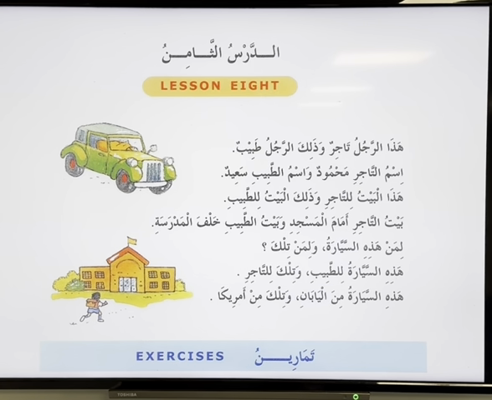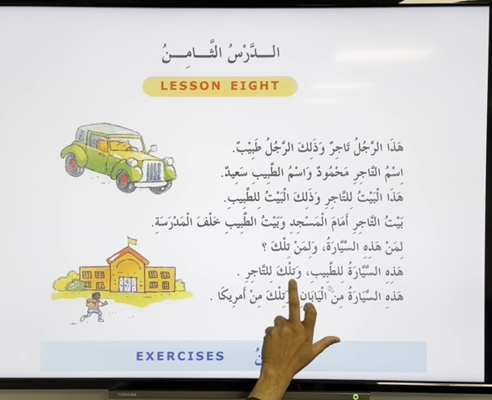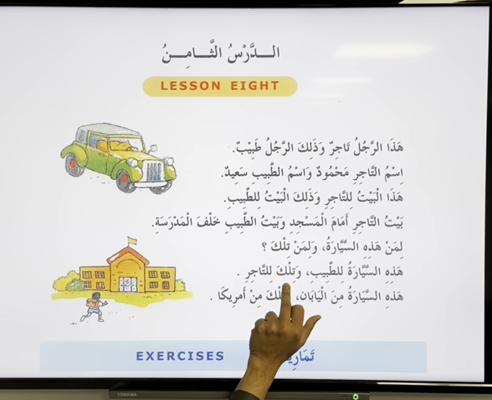So there are two of them, one is close by, one is far away. That's why we are saying liman هذه السيارة ولمن تلك, and to whom belongs the other one. We are referring to two cars. One is close by, one is far. Just remember, it doesn't say ولمن ذلك, ولمن تلك. Okay? هذه السيارة للطبيب وتلك للتاجر. This car belongs to the doctor, and that belongs to the merchant.